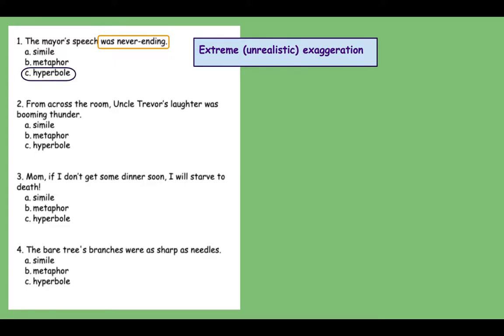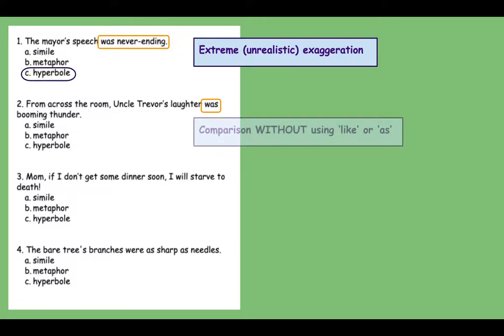Number 2 says, from across the room, Uncle Trevor's laughter was booming thunder. We see the word was. It is comparing Uncle Trevor's laugh to booming thunder, meaning it's a comparison without using like or as, which makes it a metaphor.